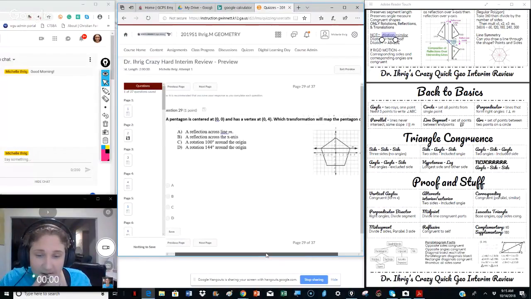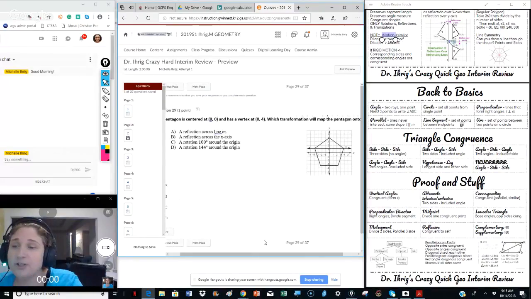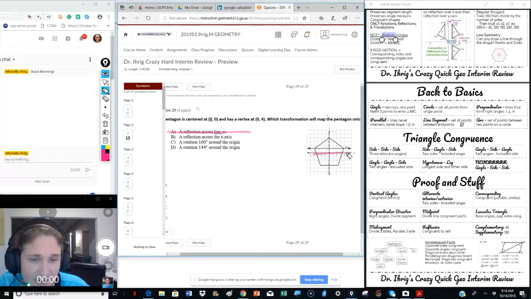All right, next. Pentagon is centered at 0, 0. There's the vertex. Which transformation will map it onto itself? A reflection over line M would make it look like this, so that's not it. A reflection over the x-axis would be something like this, which obviously is not it. Now, rotation of 100.